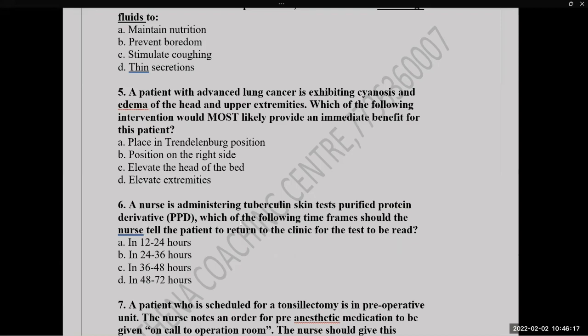Position on the right side, there is no relation with that. Elevating the head end of the bed can be. Elevating the extremities: if edema is on the lower extremities, you can elevate the extremities, but this is on the upper extremities. So the answer could be elevating the head end of the bed. So C is the answer.